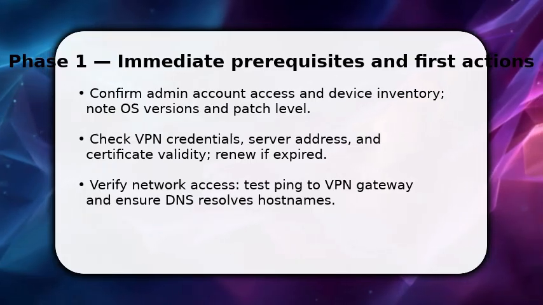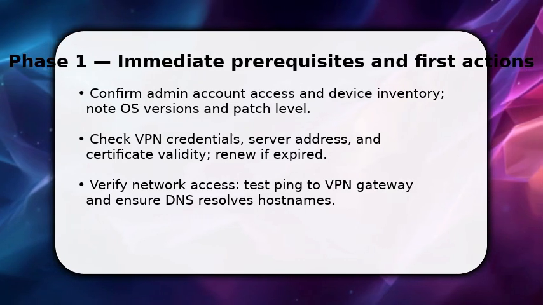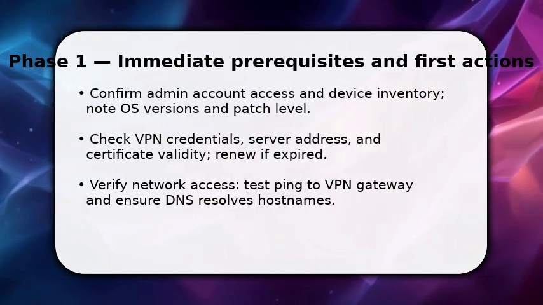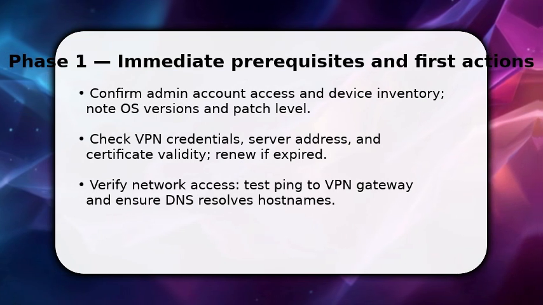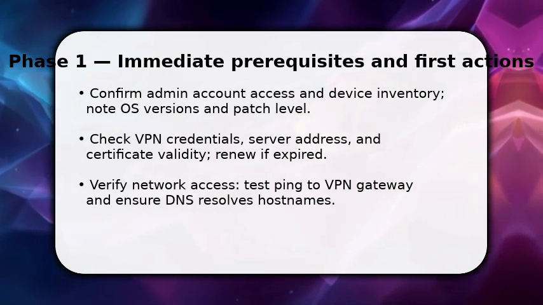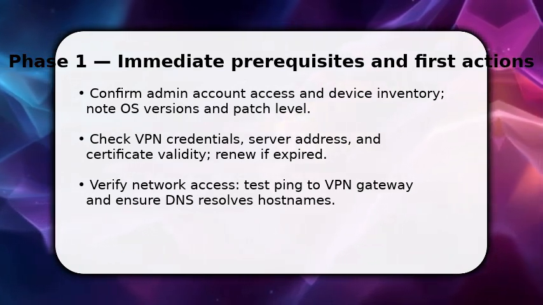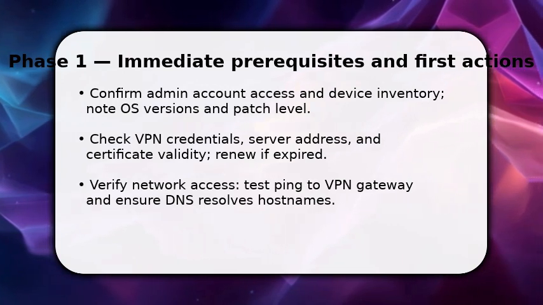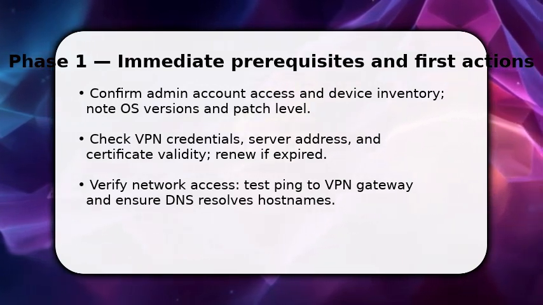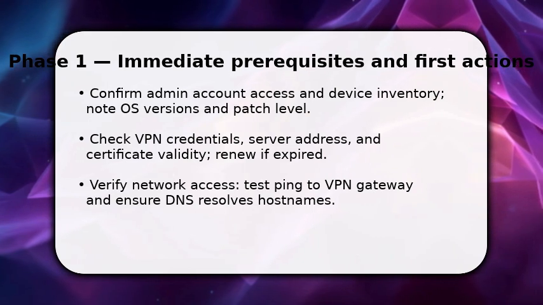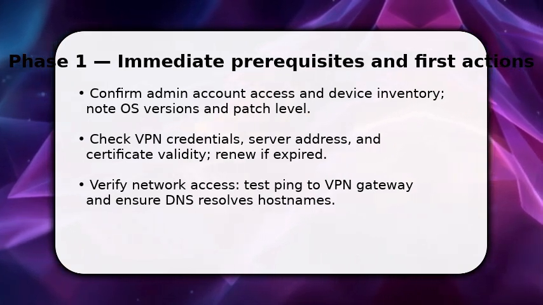You start by confirming admin rights and a concise device list. This ensures you can push changes. Next, check the VPN server address and certificate so authentication succeeds. Once done, test basic network reachability, ping the gateway and resolve the DNS name because many failures are connectivity, not